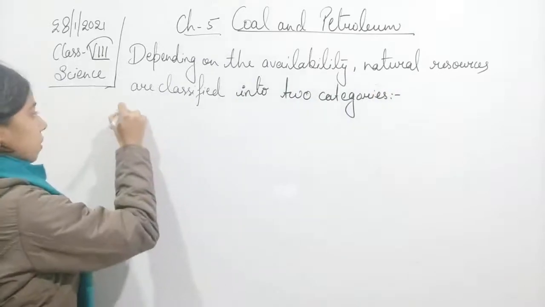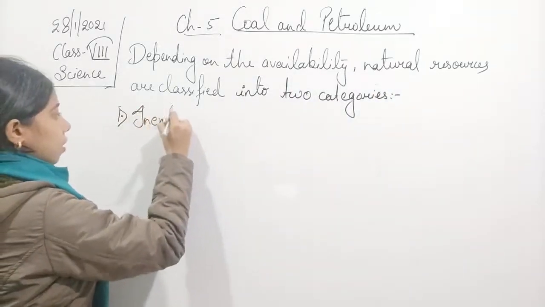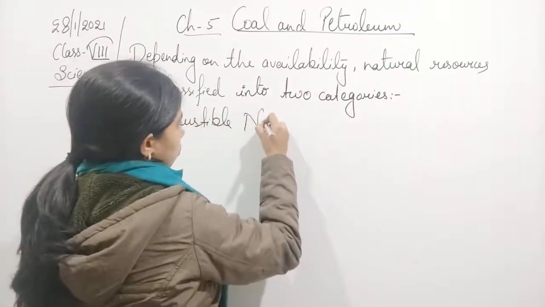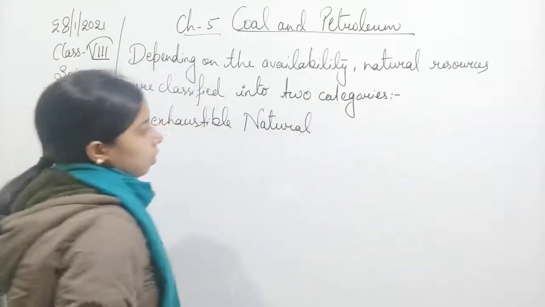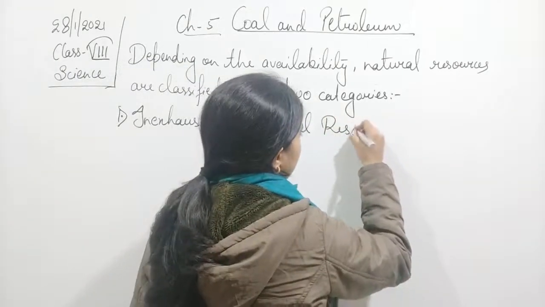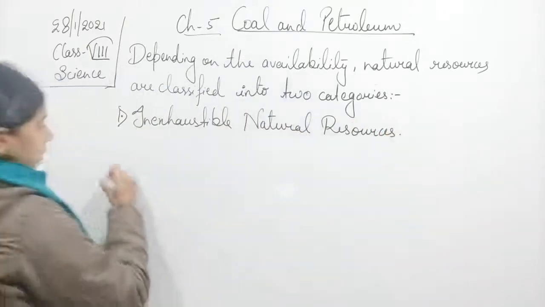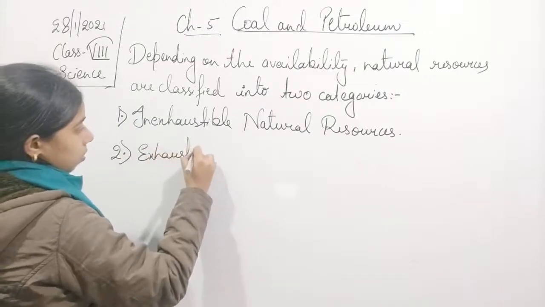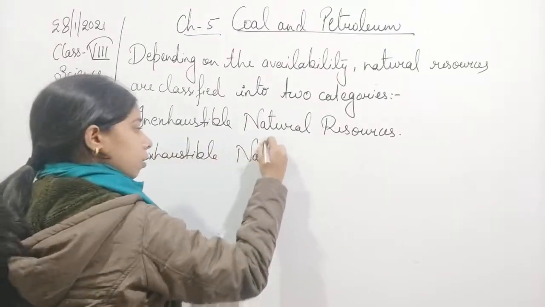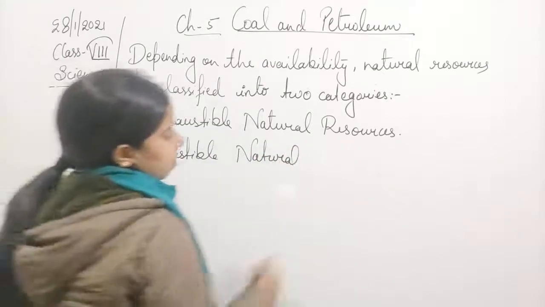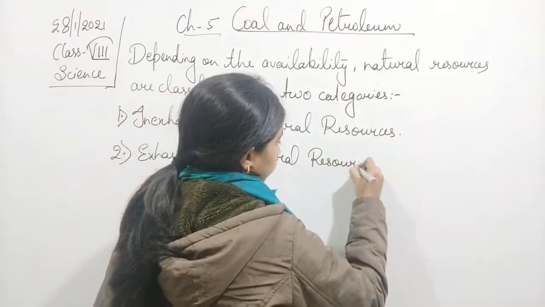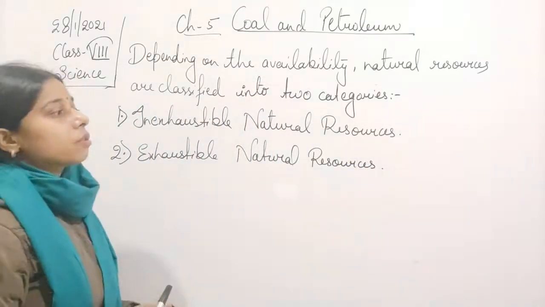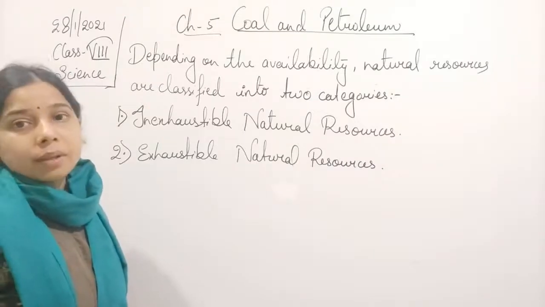The first one is inexhaustible natural resources, and the second one is exhaustible natural resources. Inexhaustible natural resources and exhaustible natural resources.